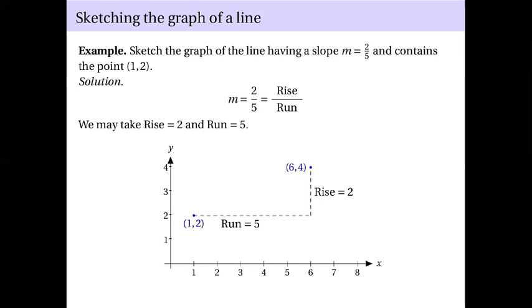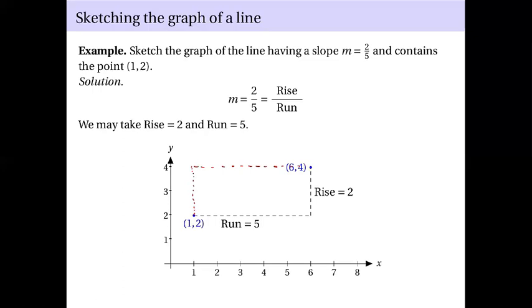You can also do this. Instead of running first before rising, you can start with the rise and then the run. So in that case, for example, you rise first, 2 units, and then you run 5 units. You will still get this same point. Okay?